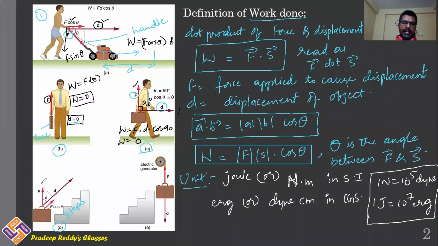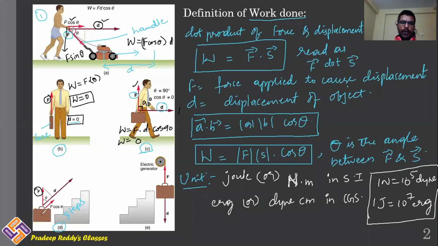And force is applied in upward direction, because in order to hold the briefcase, you should put some effort. You are putting some effort on the briefcase. If you leave it, it will just fall down. Therefore, continuously you are catching the briefcase in upward direction, you are exerting some force. Therefore, force is upward here in this figure D.